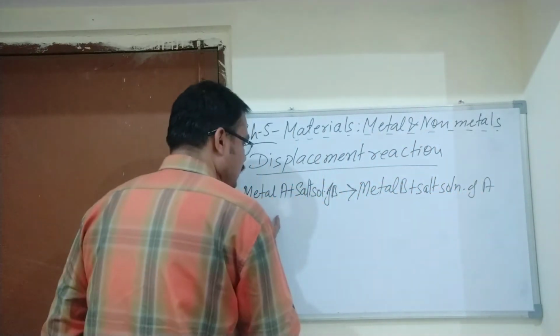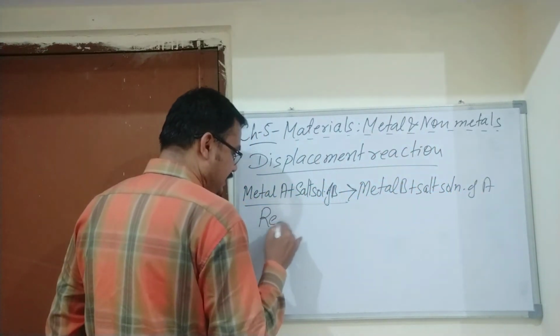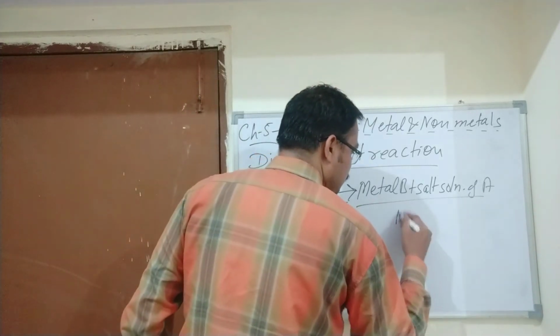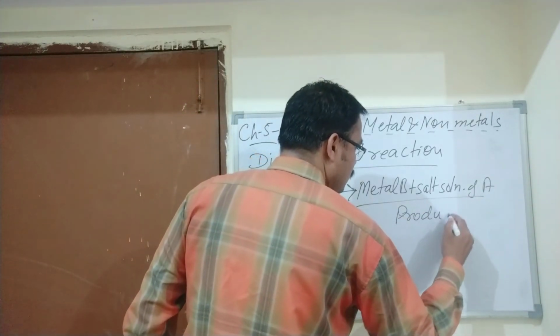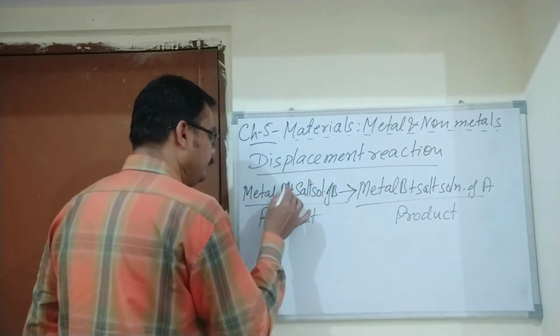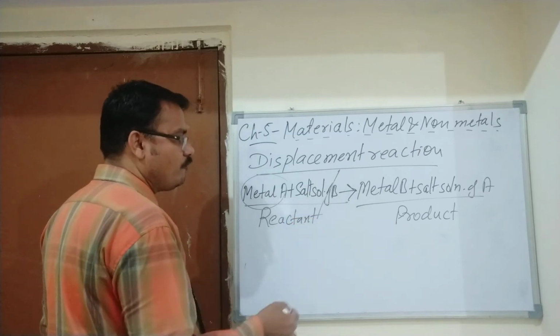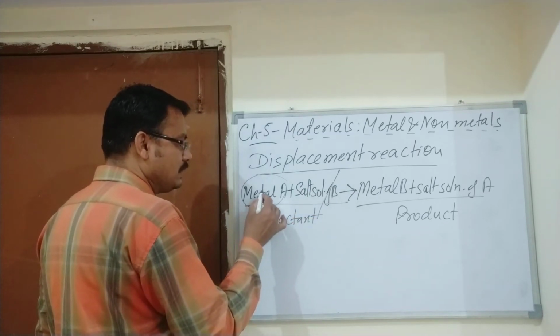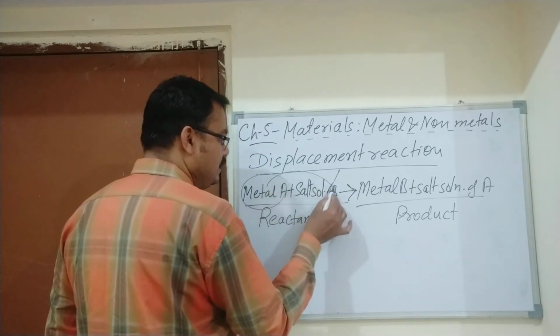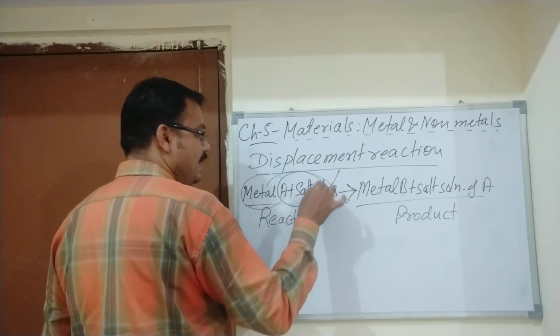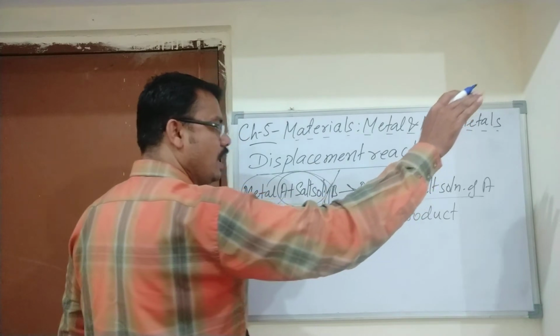Here you see in the reactant and in the product, this metal A has broken the salt of B and has reacted with it, and B has been removed out.